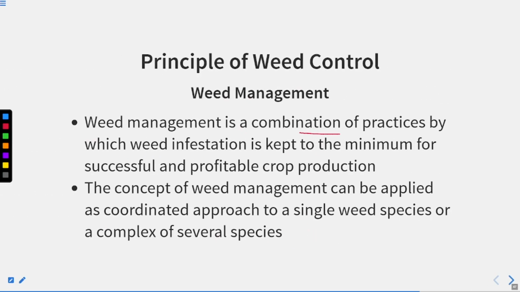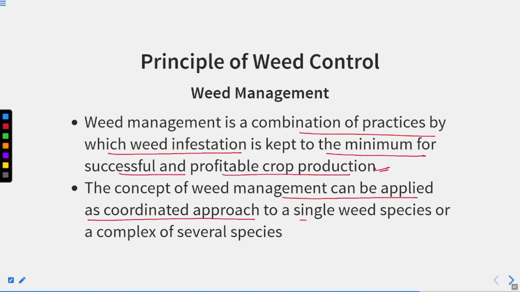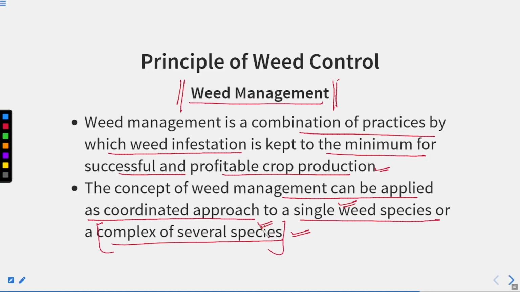Weed management is the combination of practices by which weed infestation is kept to a minimum for successful and profitable crop production. The concept of weed management can be applied as a coordinated approach to a single weed species or a complex of several species. So basically we must follow the weed management program. This program is not only controlling one weed species, in fact it is controlling the complex, that is several species, right? So it is quite important to note that this weed management program is very, very effective and should be followed.